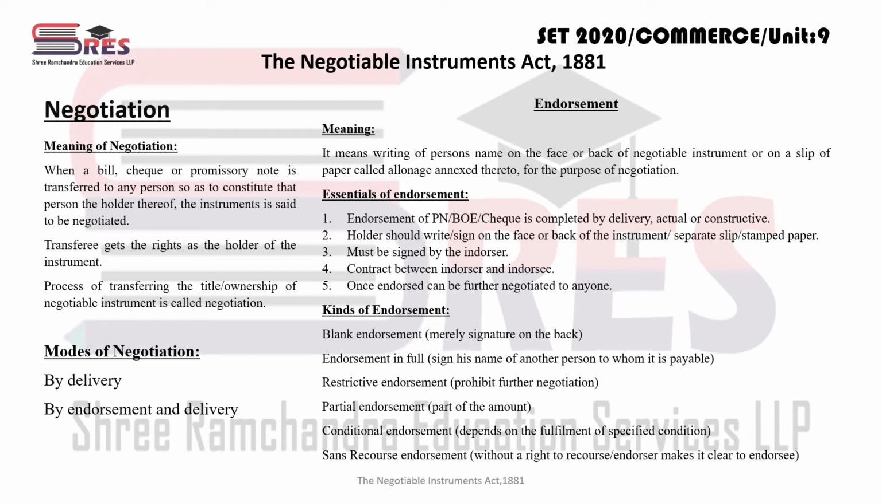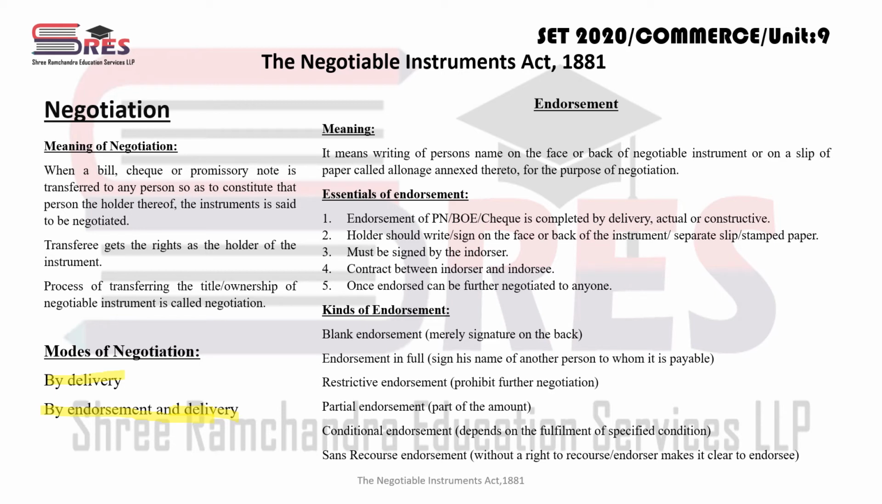सेकंड टाइप होता है बाय एंडोर्समेंट एंड डिलीवरी. In this case what happens? A negotiable instrument payable to order is negotiable by the holder by endorsement and delivery. तो कहने का मतलब है कि बाय डिलीवरी कब नेगोशिएशन होगा? It is in case of bearer, right? जो होल्डर है उसके हाथ में मैंने चेक दे दिया, मतलब मैंने डिलीवरी किया, just mere hand delivery. With the hand delivery, negotiation has been done.